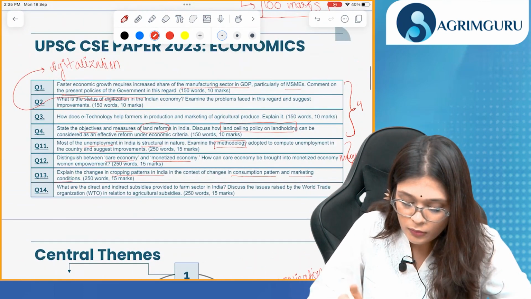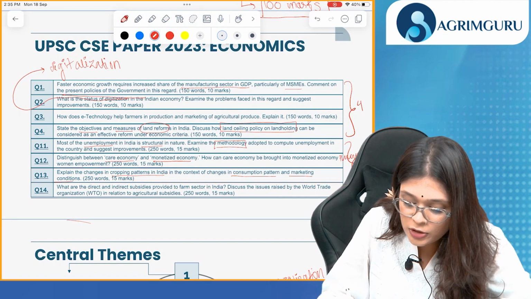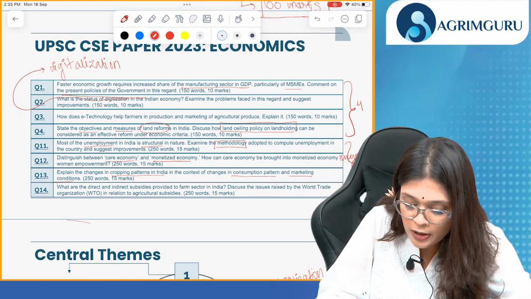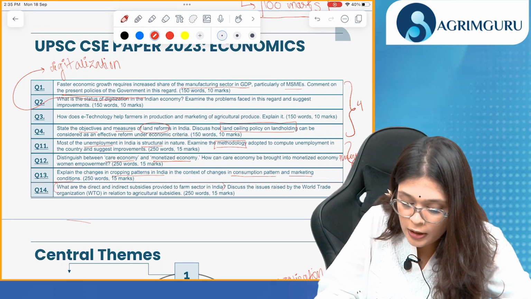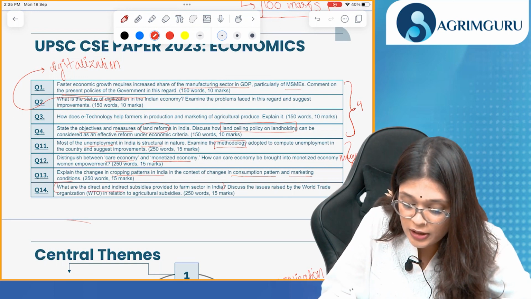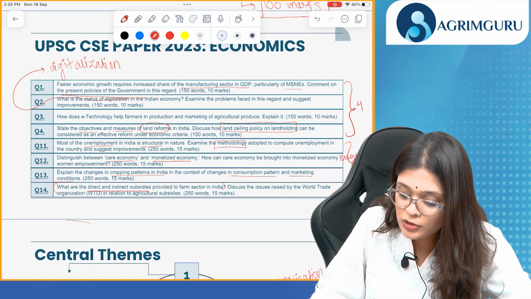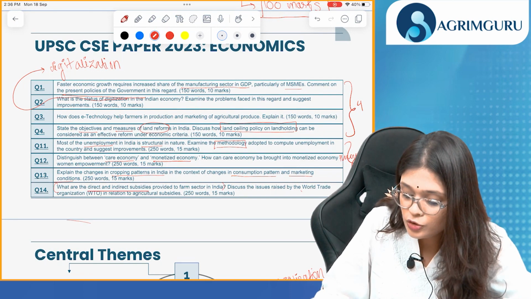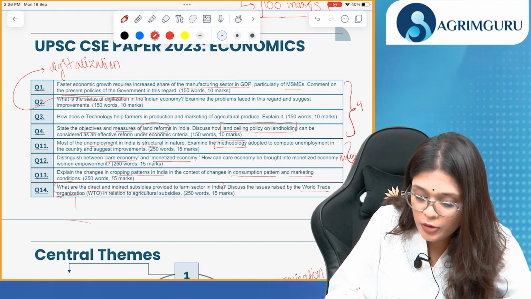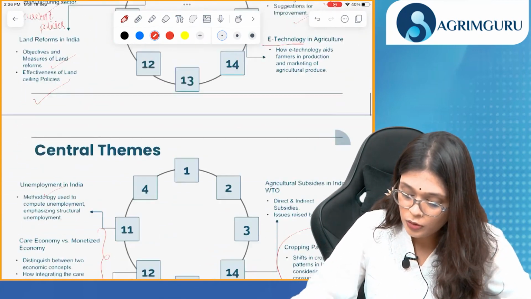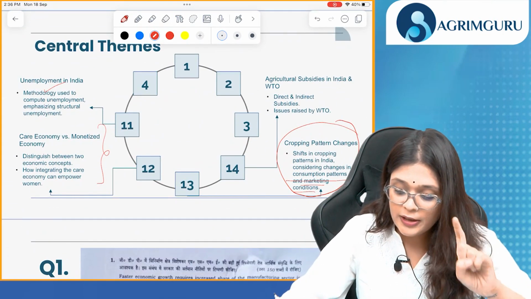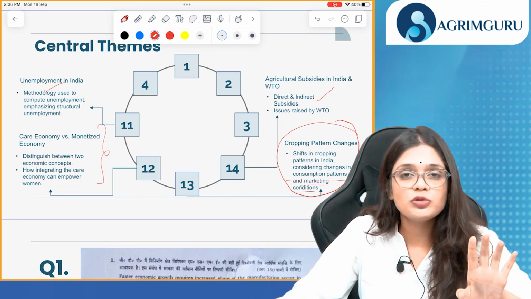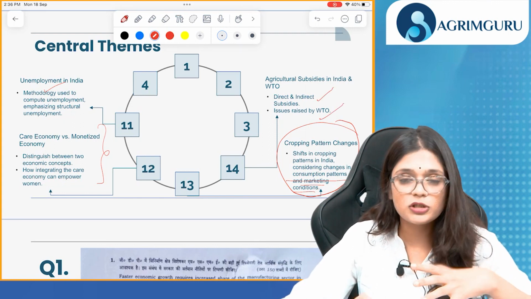Okay. What are the direct and indirect subsidies to farm sector in India? So this part is static. And our keywords are direct and indirect subsidies, and discuss the issues raised by the World Trade Organization in relation to agricultural subsidies. So World Trade Organization, when you talk about this becomes current. Okay, so our central theme should be direct and indirect subsidies and issues raised by WTO. Okay, so this is the central theme.